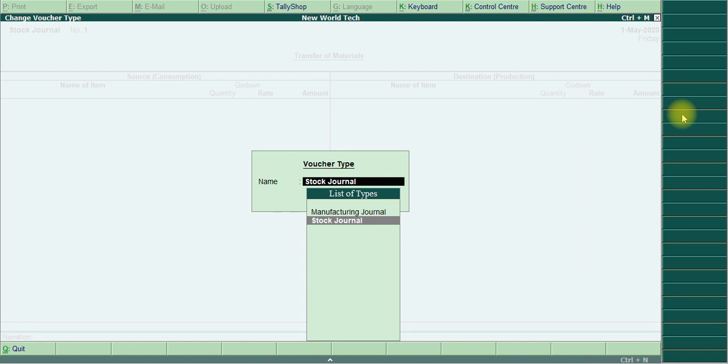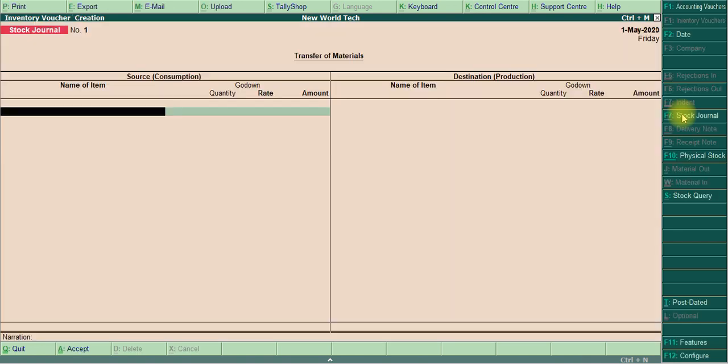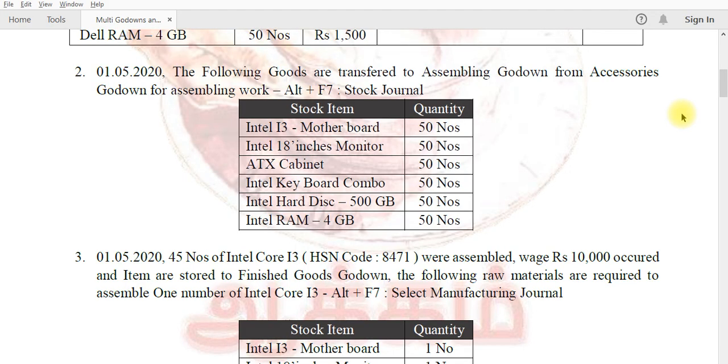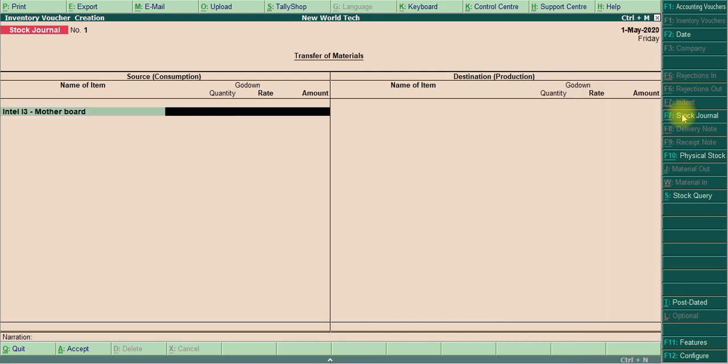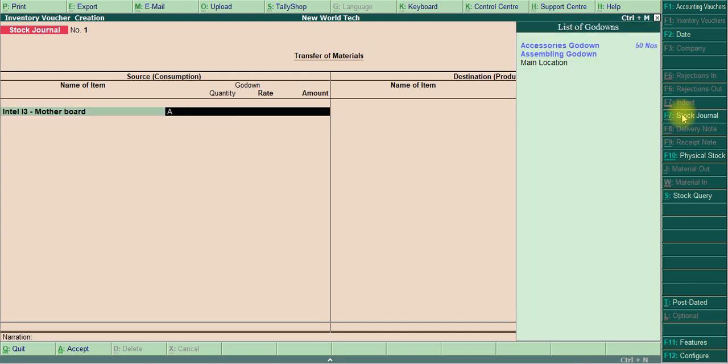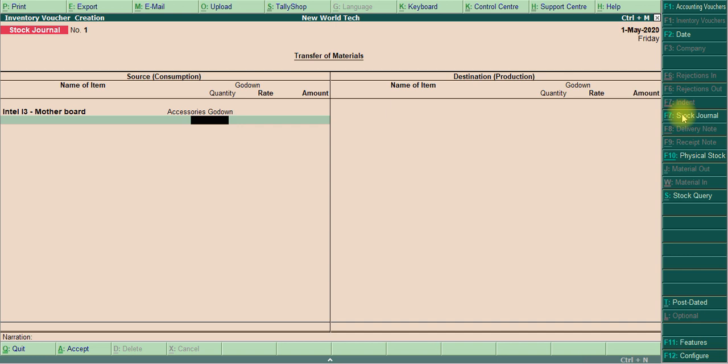Okay, now I select the stock journal, given the first name as Intel i3 motherboard, which godown is accessories godown to assembly godown. Accessories godown, quantity is 50.